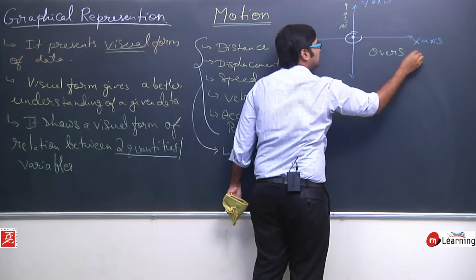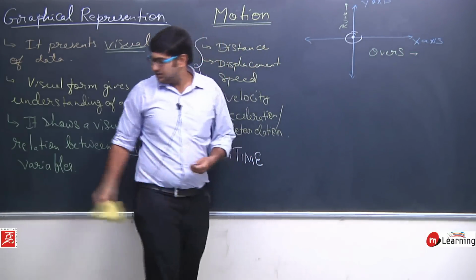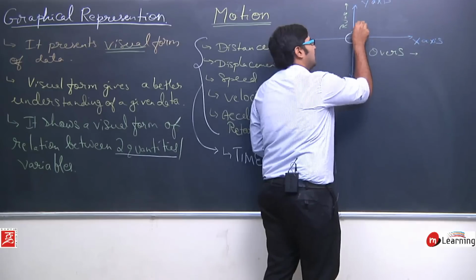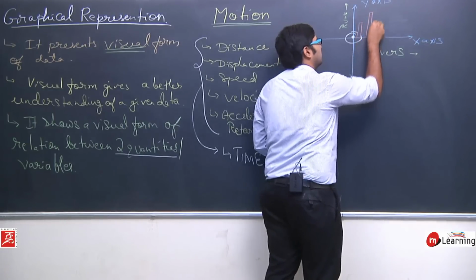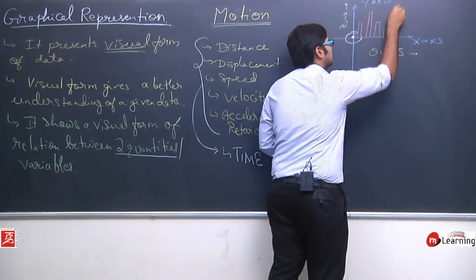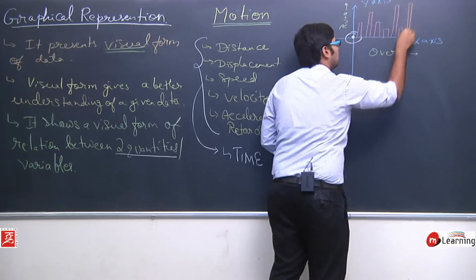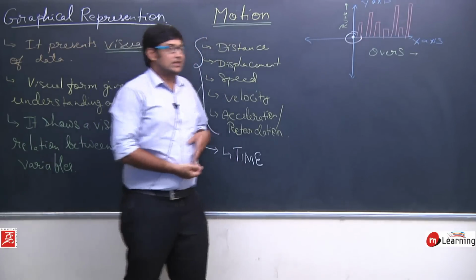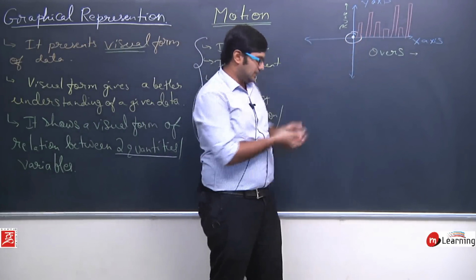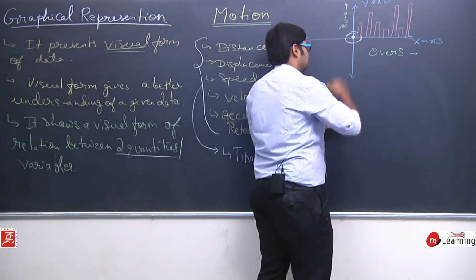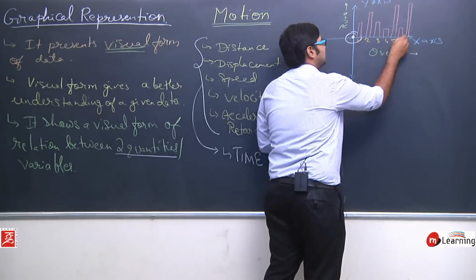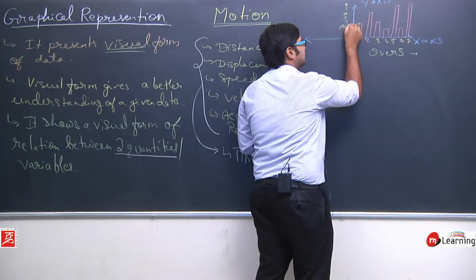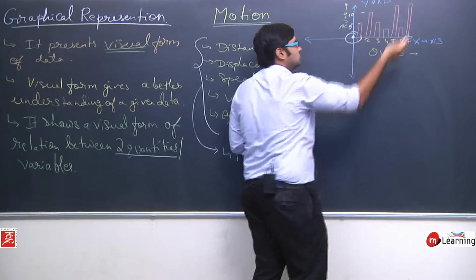This is the runs and this is the overs. In a cricket match, at the end you might have seen bars like this, okay. So what exactly is this? This is a bar graph. It shows, let's say, this is the first over, this is 1, 2, 3, 4, 5, 6, 7; these are the overs, and this is the runs. Let's say this is 5 runs, this is 10 runs, and so on.